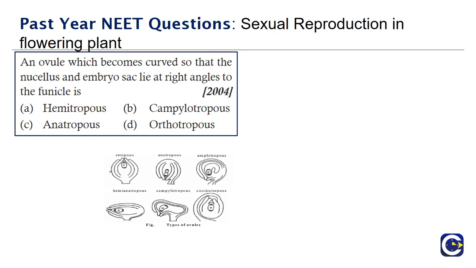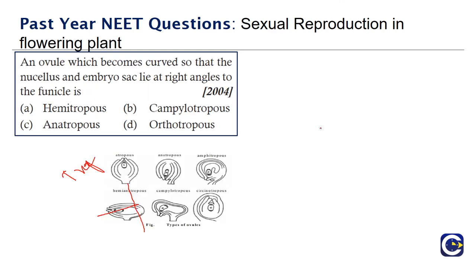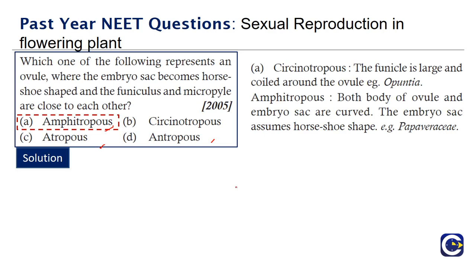So here we have the different modes of tropy, that is movement, so that there will be comfort in the pollen tube movement. Here we have the hemianatropous, where there is a right angle movement of the nucellus and the embryo sac. And in circinotropous, the funicle is large and coiled around the ovule. So here we have a coiled appearance.